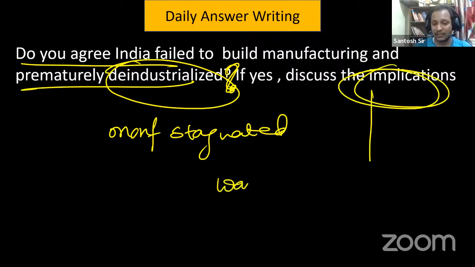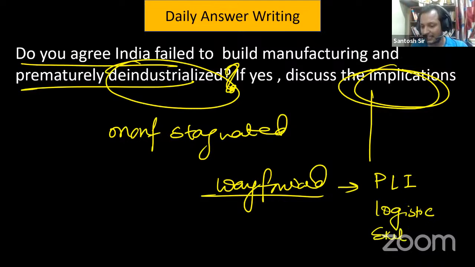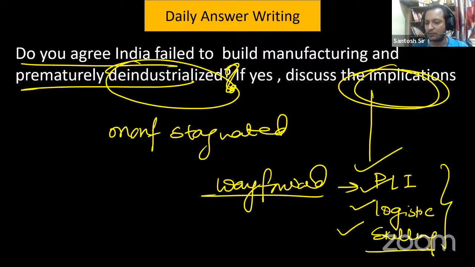And in the end, you will give a way forward. What is the way forward, guys? Boost manufacturing. How? We have the PLI scheme. We have to improve the logistics. We have to go for skilling. PLI, logistics, skilling, all these things we have to do to boost manufacturing.